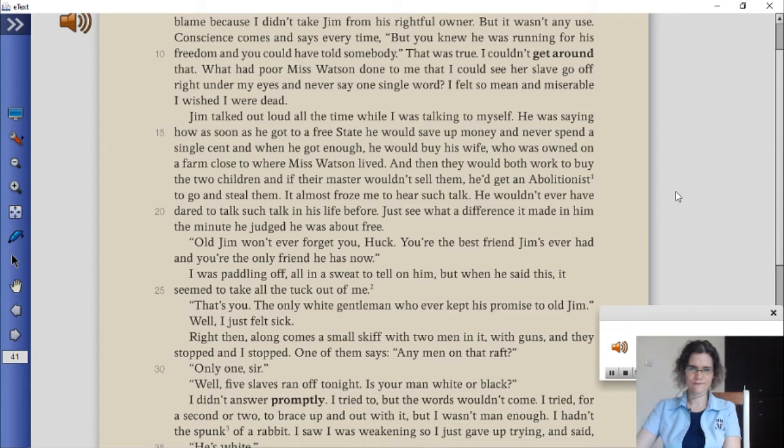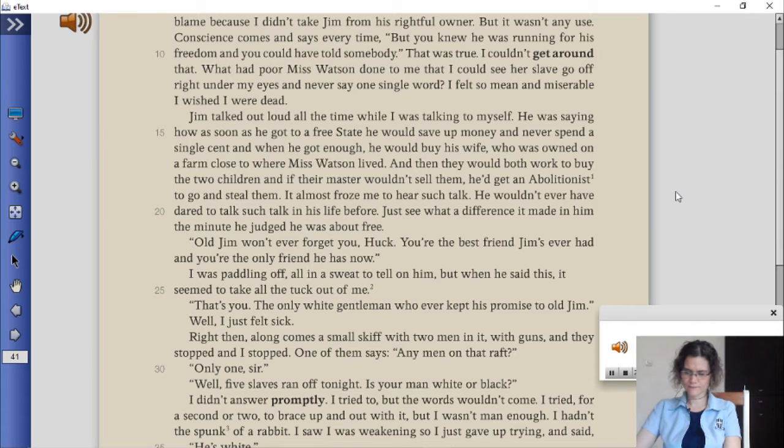Right then, along comes a small skiff with 2 men in it, with guns, and they stopped and I stopped. One of them says, "Any men on that raft?" "Only one, sir." "Well, 5 slaves ran off tonight. Is your man white or black?" I didn't answer promptly.